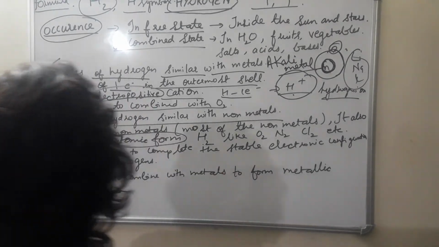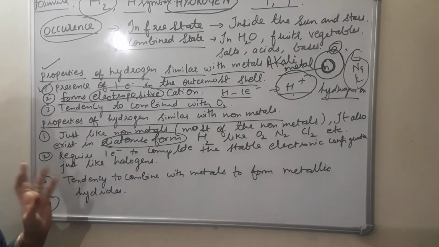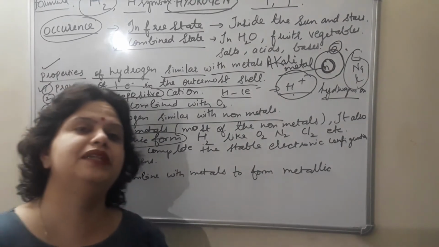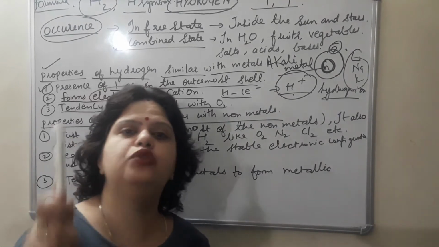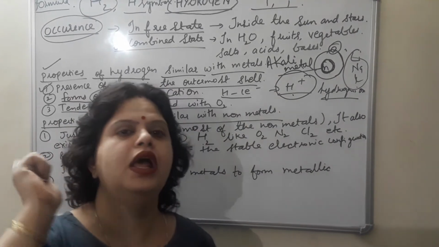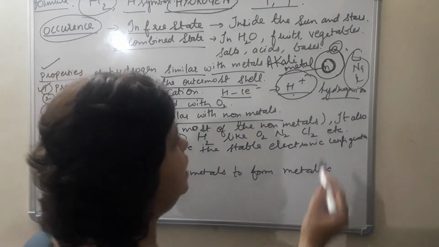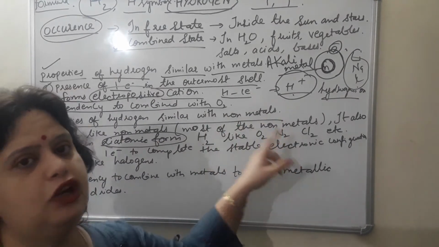Here you can mention one more thing, that will come in the fourth part. Let me discuss this, I will come to that also. Second is, just like halogens, halogens are those elements which have 7 electrons in their outermost shell, and halogens require 1 electron to get stable. In the same manner, in case of hydrogen, 1 electron is there in the first shell, either you can say the first shell or the last shell.